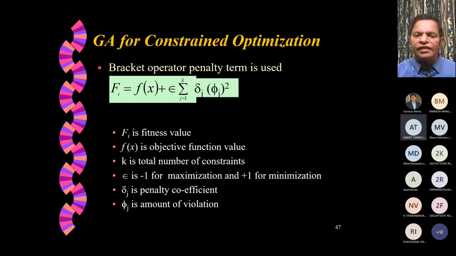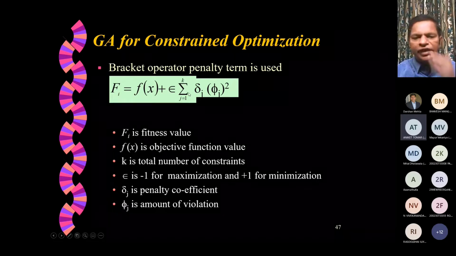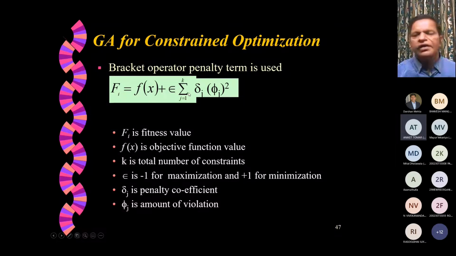Okay, so this penalty bracket operator approach, what we are saying here in the sigma summation is for the number of constraints. K is the total number of constraints that we may have. And the advantage is, if you want, we can talk about this penalty coefficient. Means for each constraint, we don't have to specify the same amount of penalty. For some constraints, specify more penalties. For some constraints, specify less penalty. But the total is what you are trying to multiply with +1 or -1.